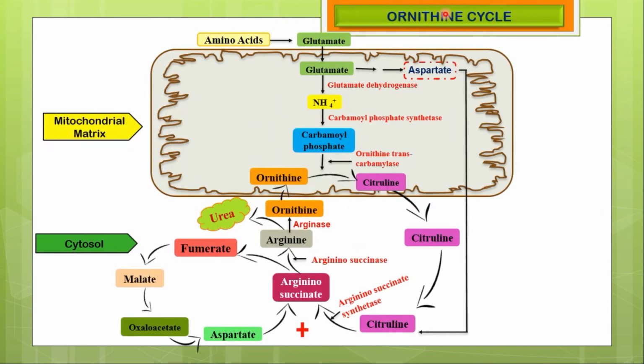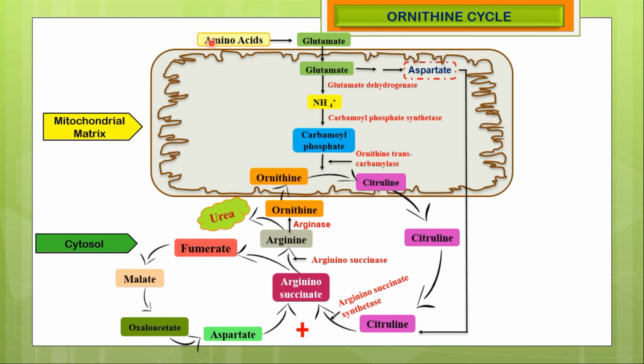Now we are going to discuss the urea cycle or ornithine cycle. The urea cycle begins inside the liver mitochondria, but three of the subsequent steps take place in the cytosol. The cycle thus spans two cellular compartments. The first one takes place in the mitochondrial matrix and the second one takes place in the cytosol.